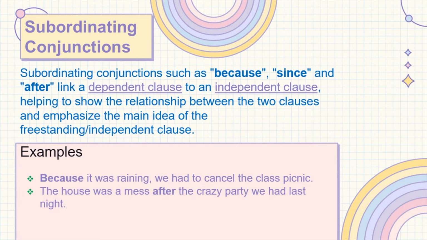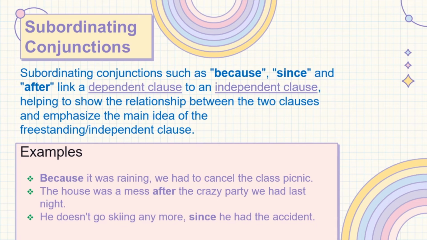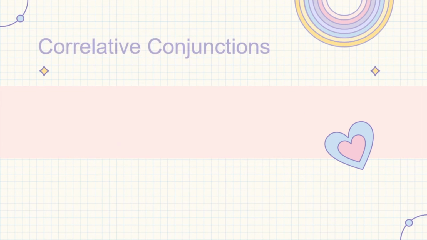The house was a mess after the crazy party we had last night. He doesn't go skiing anymore since he had the accident. So, the words because, after, and since are the examples of the subordinating conjunctions that we use in English grammar. Let's know about the correlative conjunctions.